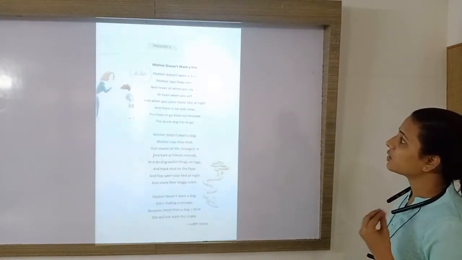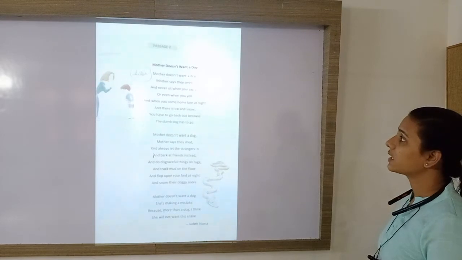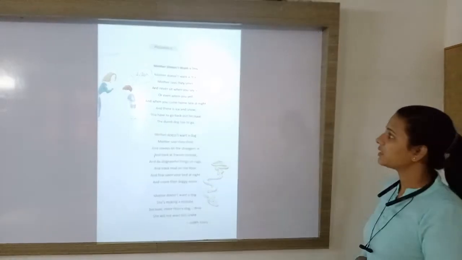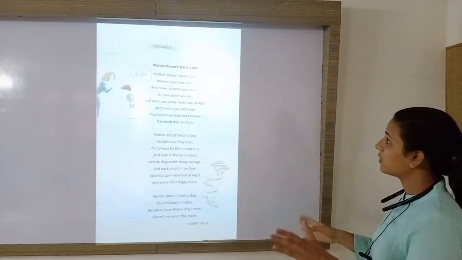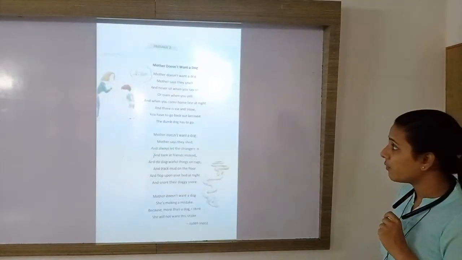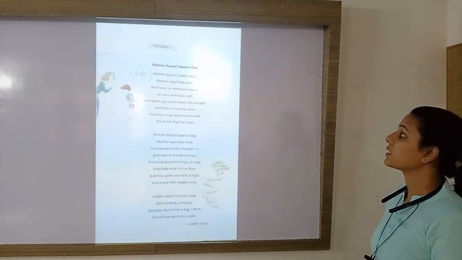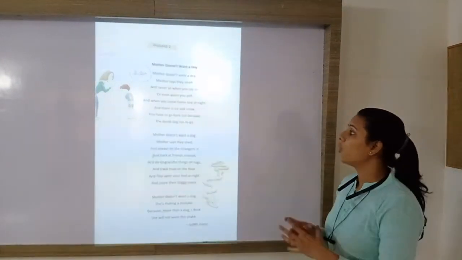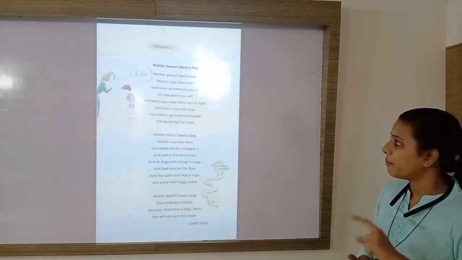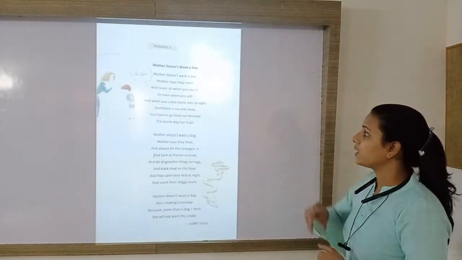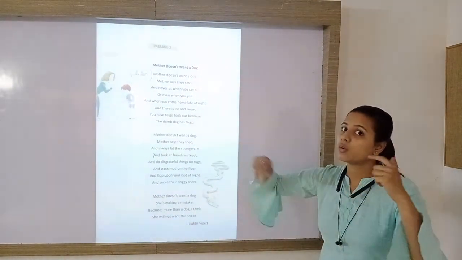Mother doesn't want a dog. Mother says they smell, they stink, and never sit when you say sit, or even when you yell, and when you come home late at night and there is ice and snow, you have to go back out because the dumb dog has to go.